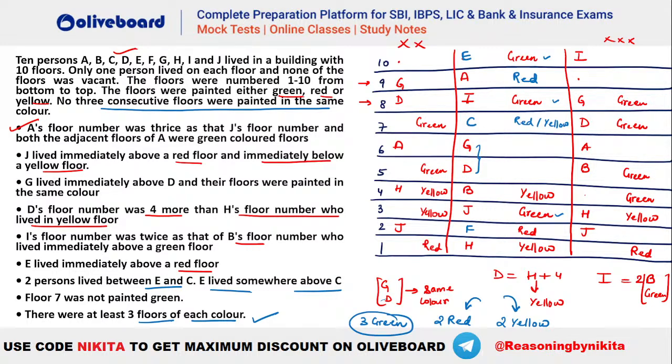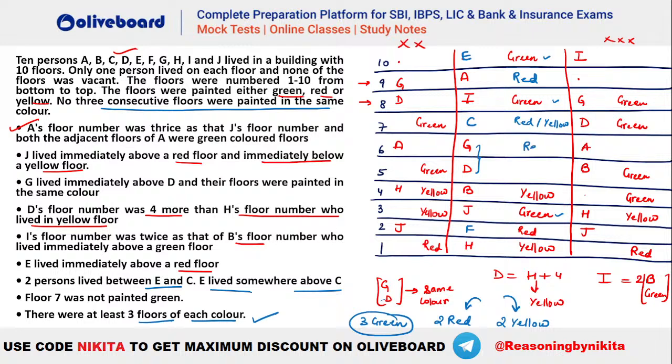So if we take G and D as green, then we will have 5 different floors for green, which is not a possibility. क्योंकि अगर 5 यहाँ पर किया तो एक ना एक ऐसा होगा जिसमें 2 ही कलर बचेंगे, right? So you can see that the combination has to be 4 3 and 3, isn't it? It has to be 3 3 4. So now you can see that red is not possible, yellow is not possible. That means green is not possible, yellow is not possible. So the only possibility will be red.